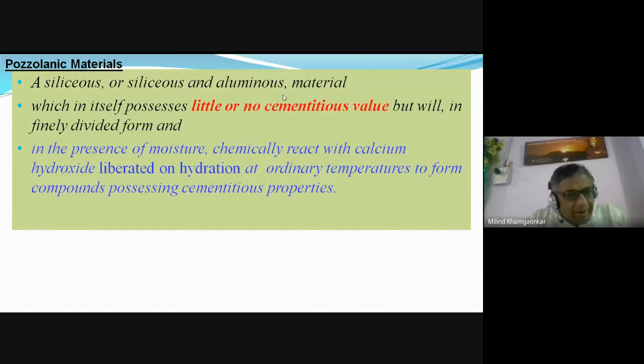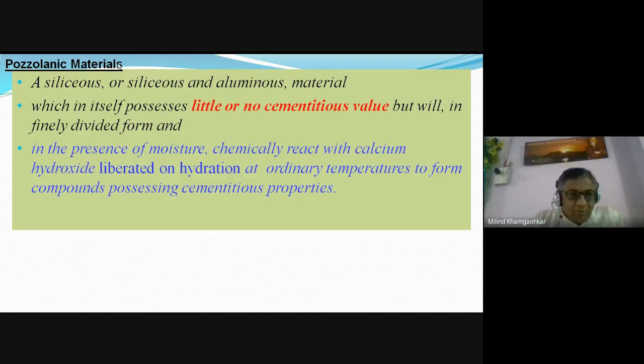The meaning of the cement, though we are using it for one material used in concrete, but the dictionary meaning of the cement is to bind two things, to hold two things. So cementitious material means the material which holds two things, which has got the binding property. But the pozzolanic material on itself does not have any binding property. Or if some pozzolanic material is there, like the GGBS, as it contains CaO, so it has got little binding property.